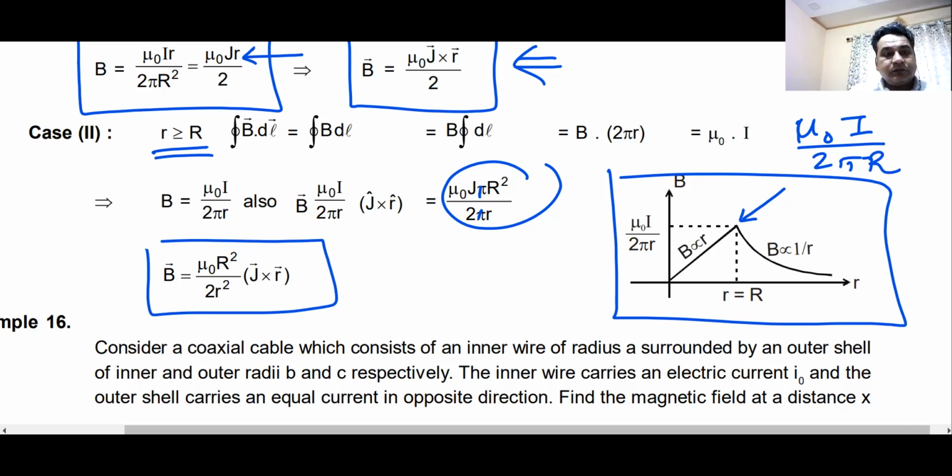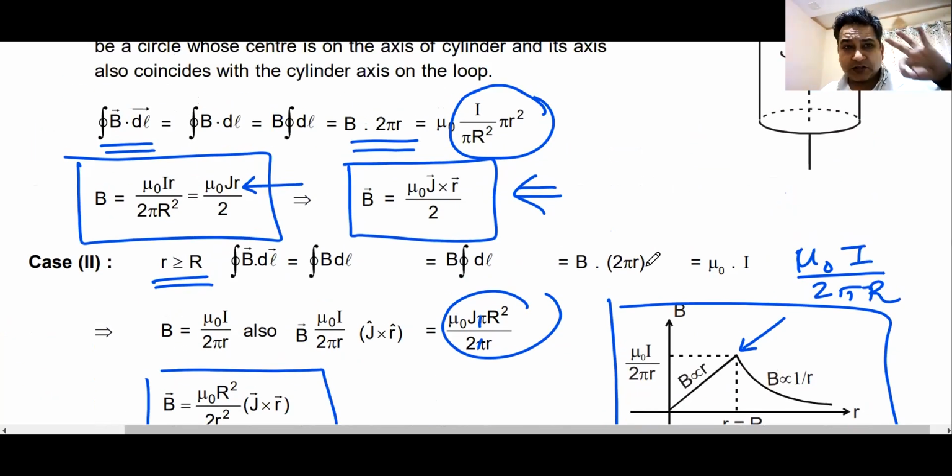Yes, sir. Anyone has any doubts on this? Sir, how J cap cross R cap? B bar equal. Just remember it. This formula has been devised in such a way that you get the direction as well as the magnitude. I will not go much into how this formula is derived. You just have to see the direction of J cross R.